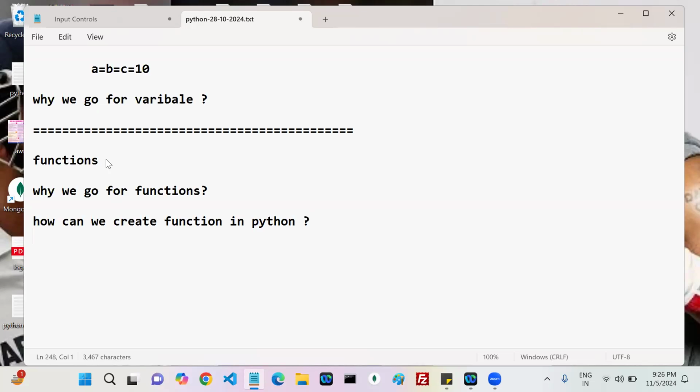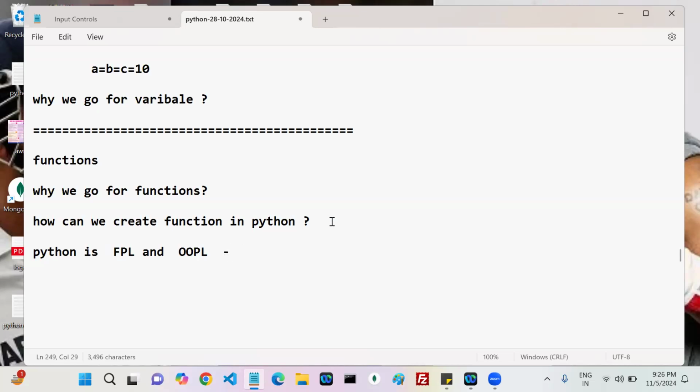Okay. Is Python a functional programming language? Here is a statement I'm going to write. Is it valid or invalid? Python is a functional programming language as well as an object-oriented programming language.